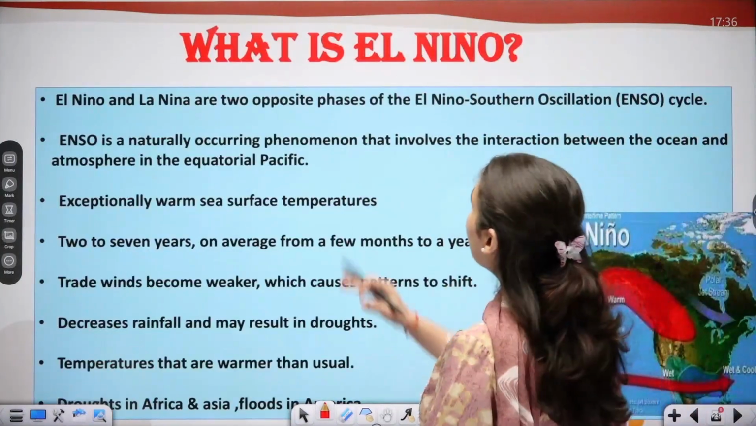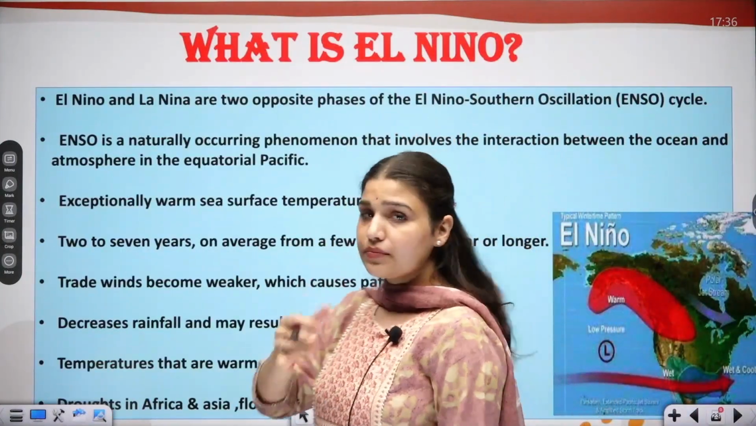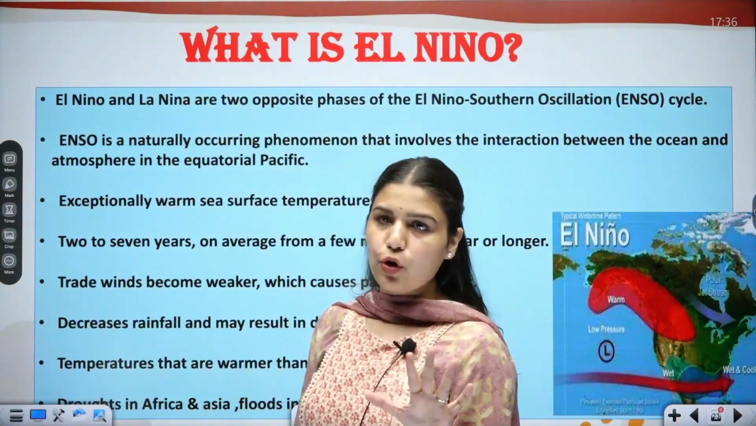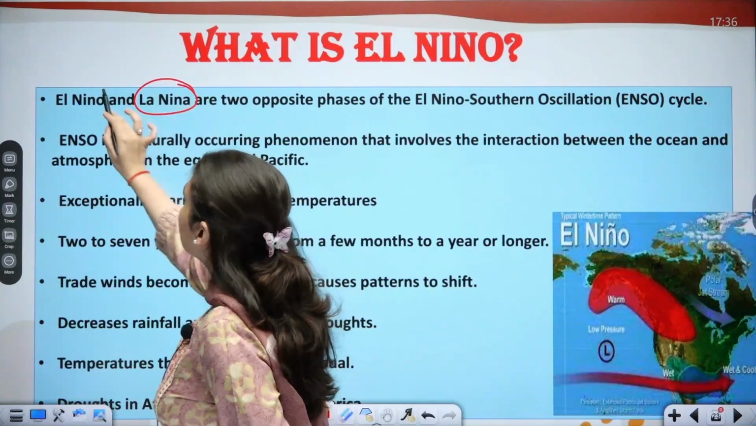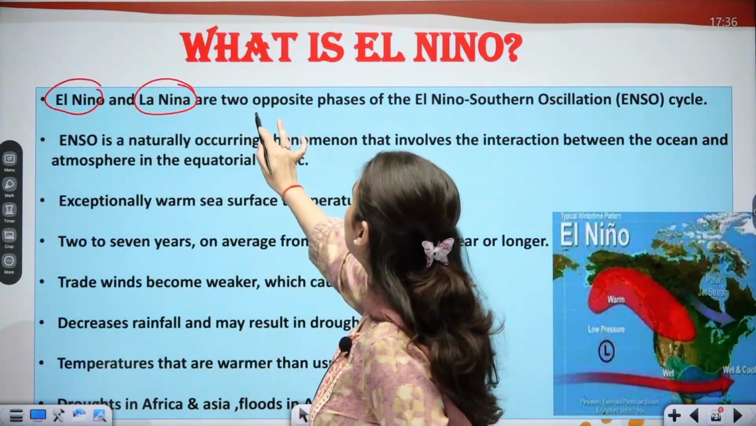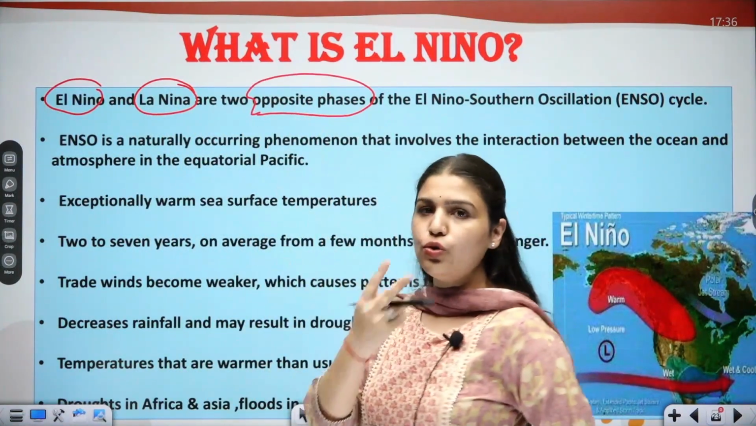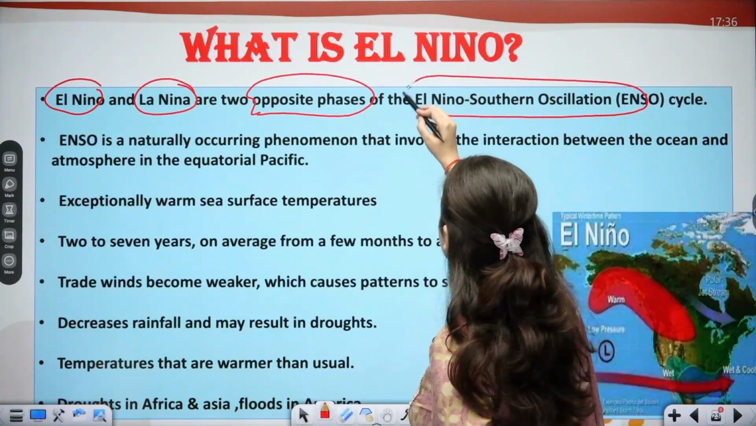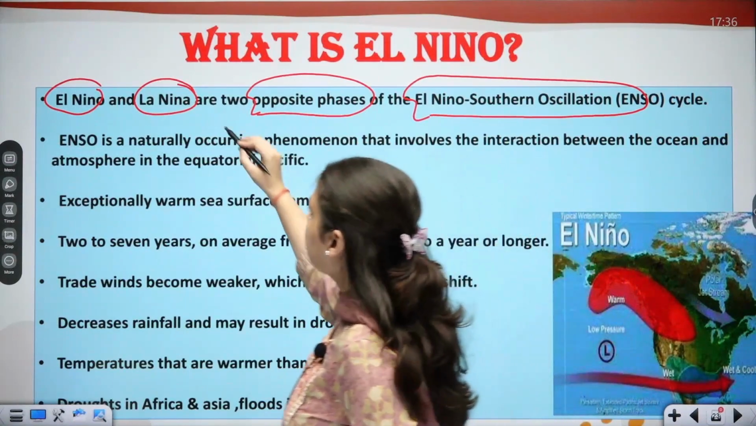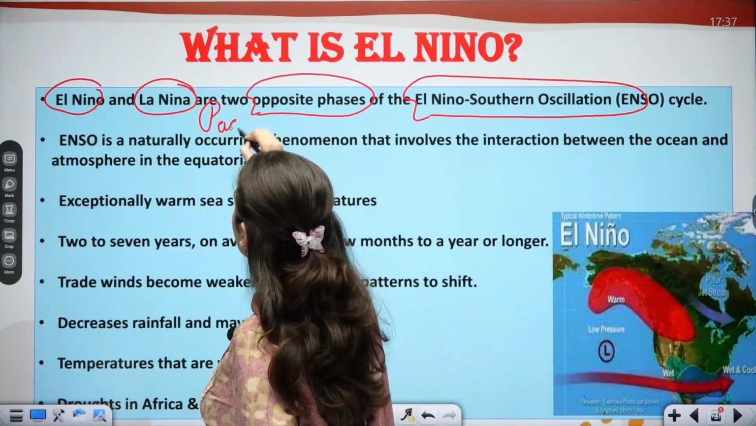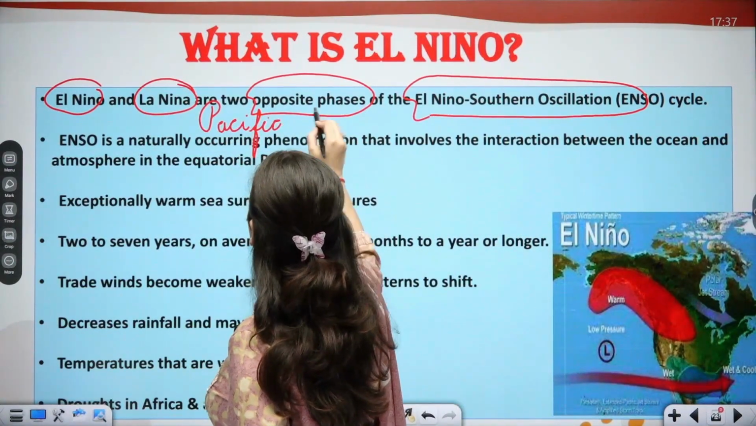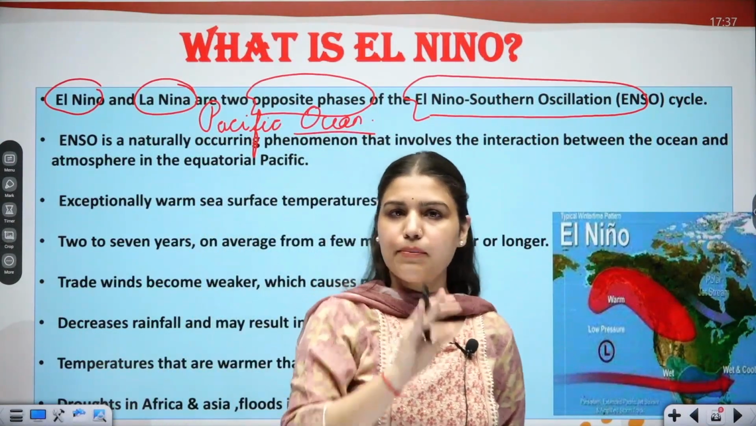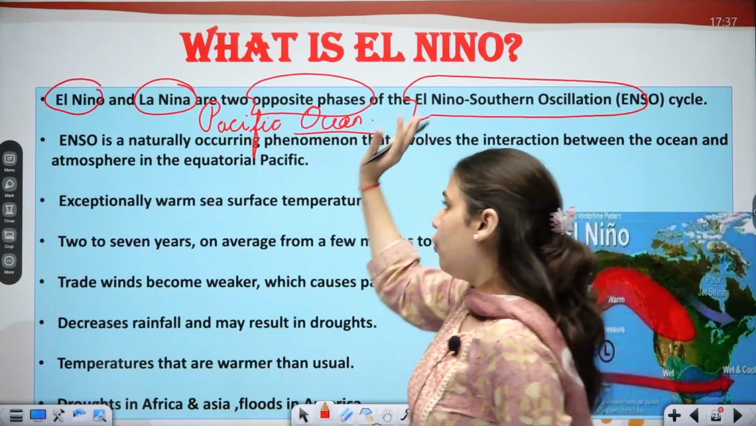Now moving on, what is El Nino? Let's see. Apart from El Nino, there is one more weather phenomenon which is known as La Nina. El Nino and La Nina are two opposites. They are two opposite phases of the El Nino Southern Oscillation cycle, and they occur in the Pacific Ocean. So please remember the ocean. If UPSC wants to trick you and give you a very simple question, they may ask the name of the ocean as well.